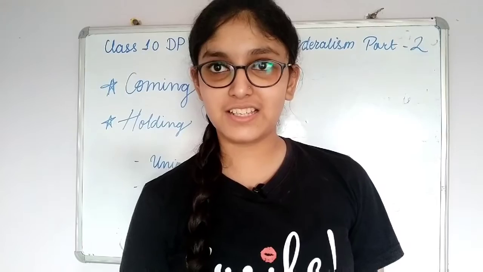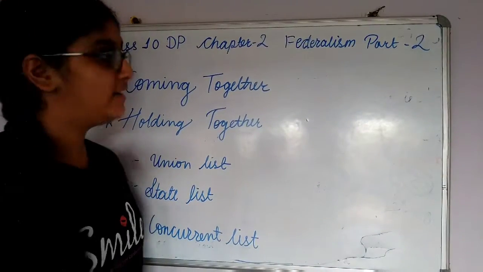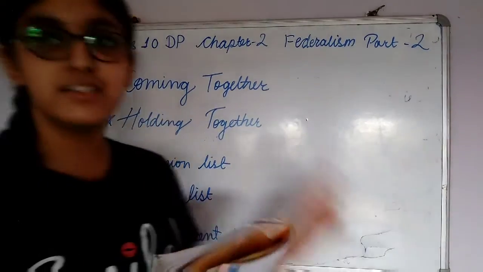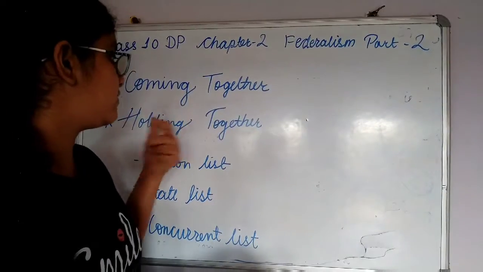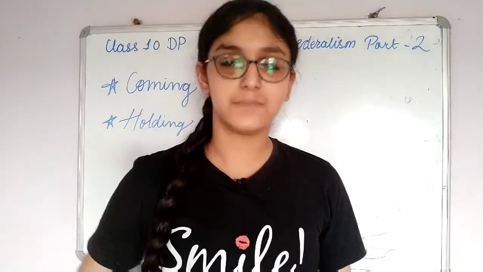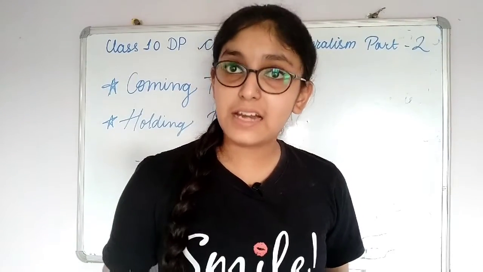In this video we will discuss class 10th Democratic Politics, chapter 2, Federalism, part 2. So let us first of all understand the two different types of federalism, that is coming together federalism and holding together federalism. Now what is coming together federalism? You can understand by the name that they are coming together.